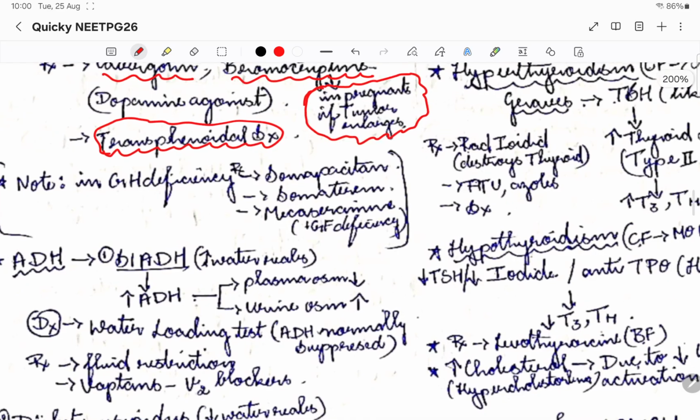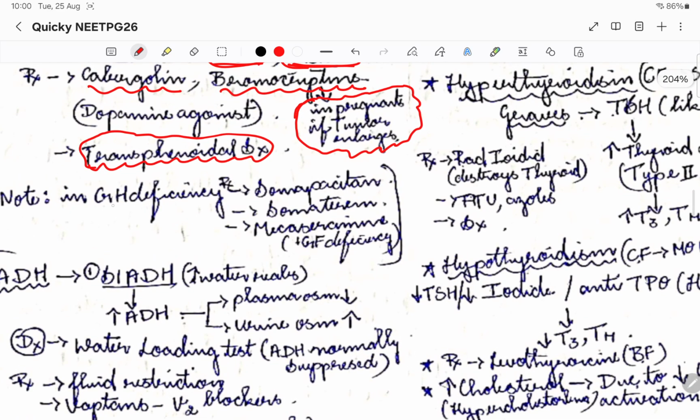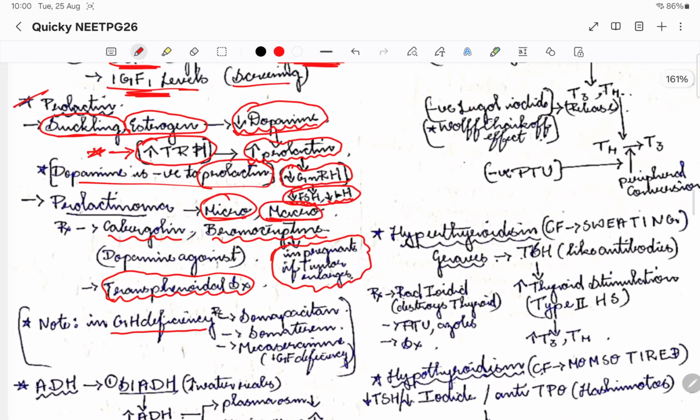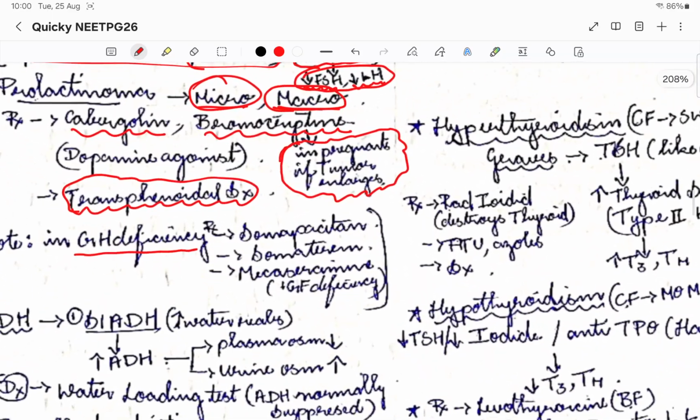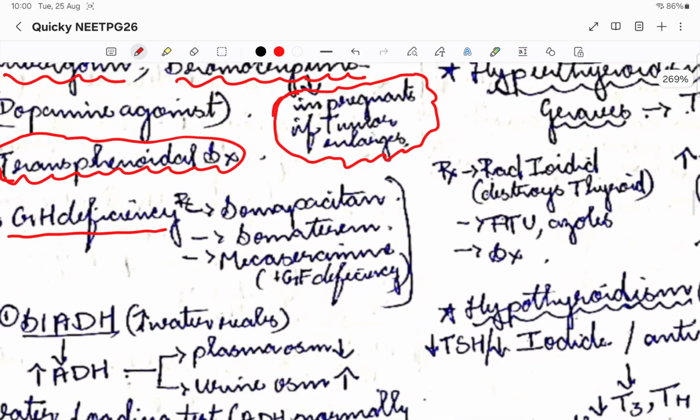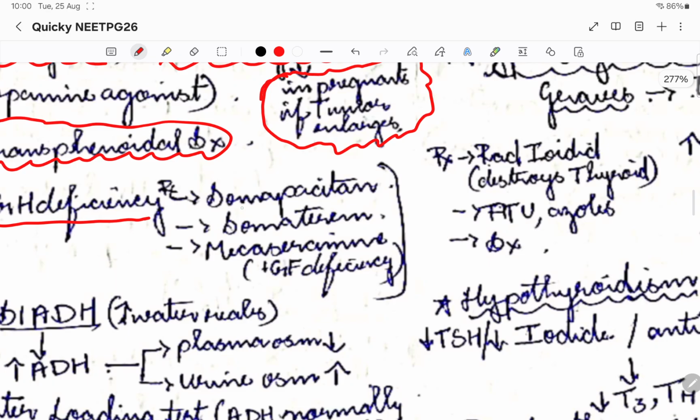And please note that in growth hormone deficiency, we talked about growth hormone increase, right? Acromegaly, and we were discussing gigantism. Whereas if there is growth hormone deficiency, these are certain drugs: somapacitan. Then directly targeting insulin like growth factor deficiency is this thing.